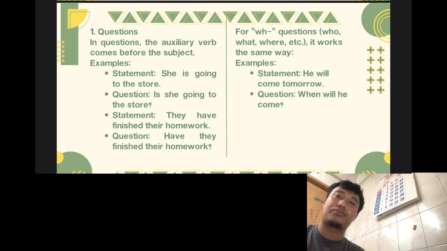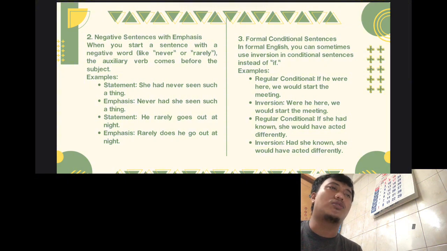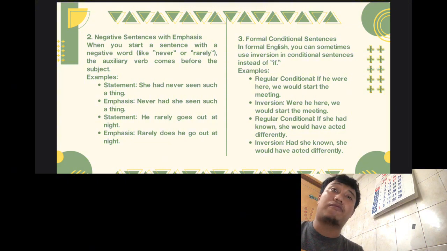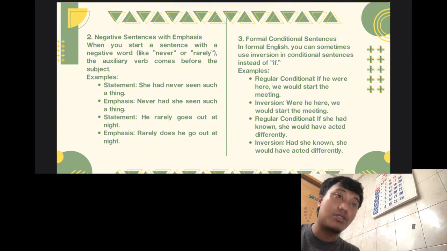Okay, for the formal conditional sentence, in formal English you can sometimes use inversion in the conditional sentence instead of if. Inversion applies to type 2, type 1, like that. For example, the regular condition: if he were here, we would start the meeting.